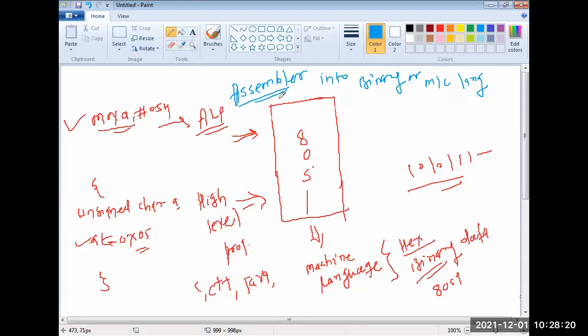Understood the first terminology? What is an assembler? An assembler is a device which converts assembly language code into the binary or machine language of the 8051. We need assemblers, and all the assemblers are there in the software tool. Assembler, compiler, linker, debugger, all these things. When we learn embedded systems next time, we will see these terminologies.